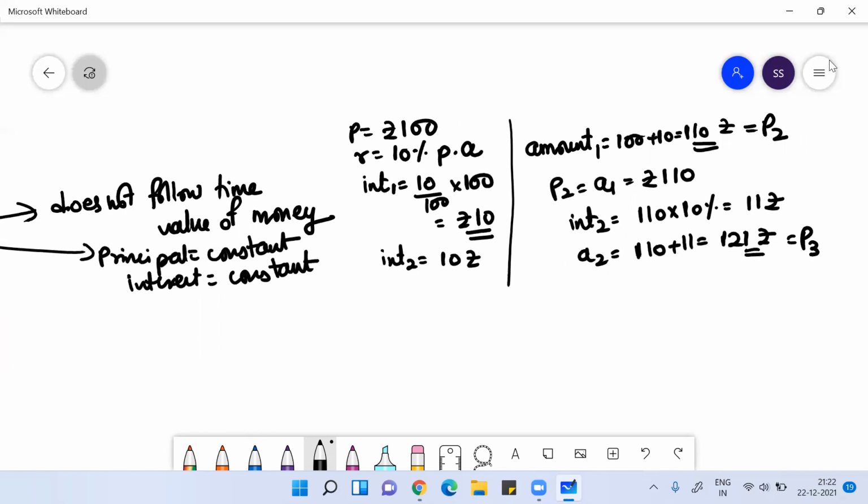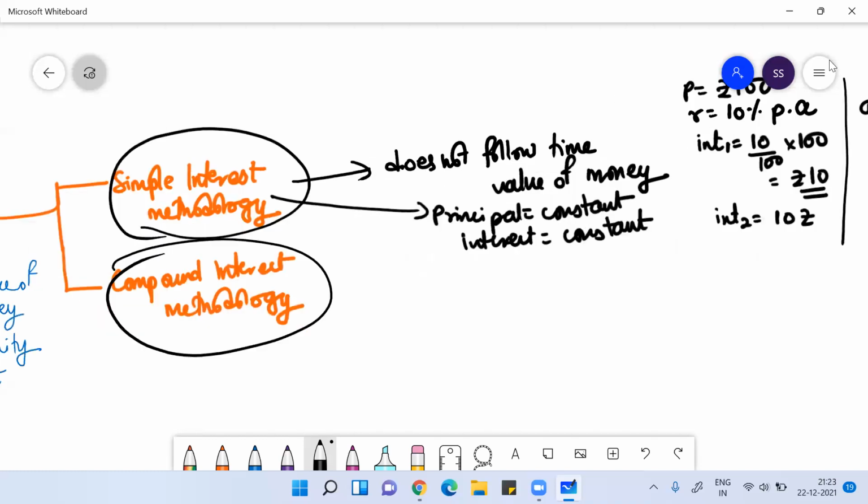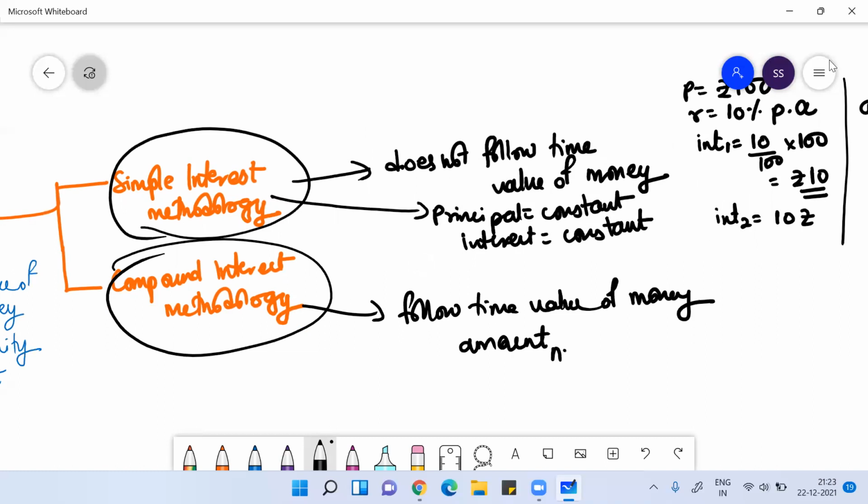This is what happens in the case of compound interest methodology, where the amount for every year becomes the principal for the next year. That is what we follow in compound interest methodology. It follows the time value of money, where your amount for every year will become the principal for the next year.